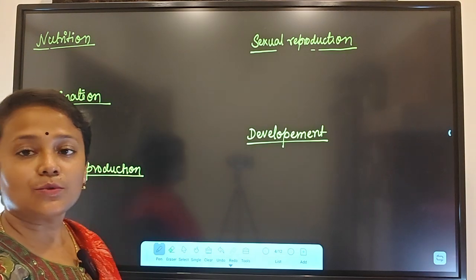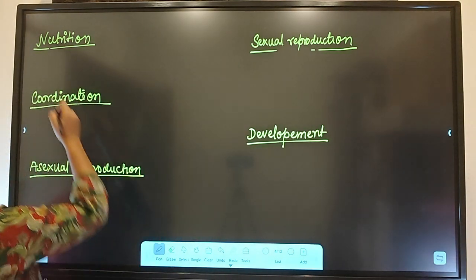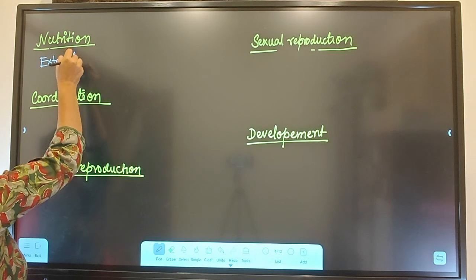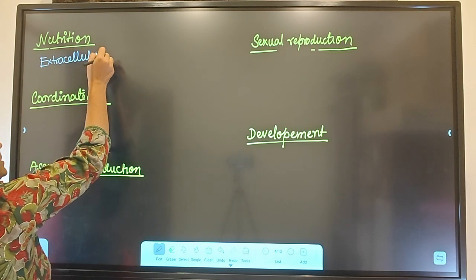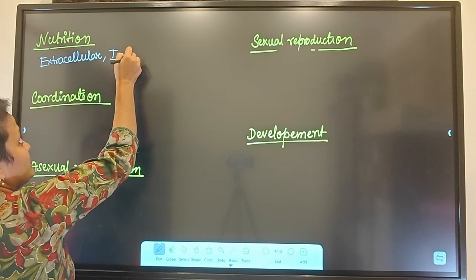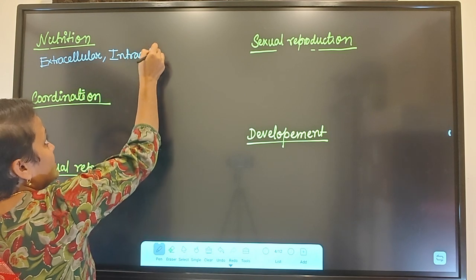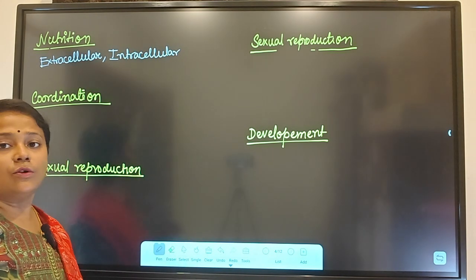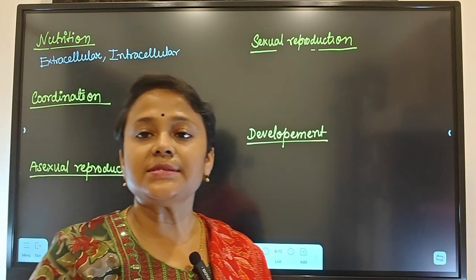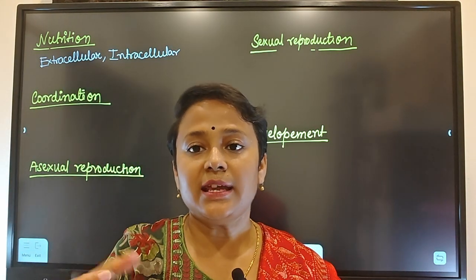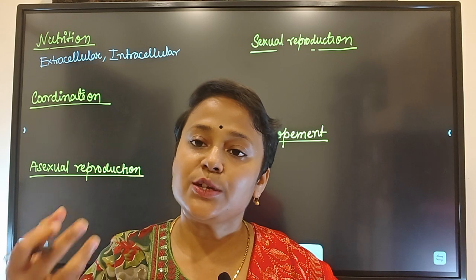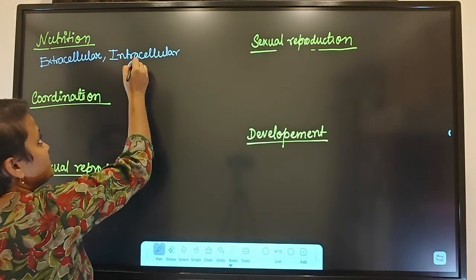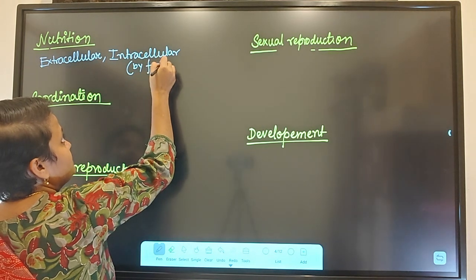Coming to the next one, nutrition. As I told, the nutrition can be extracellular or intracellular. Extracellular means in the gastrovascular cavity, or body cavity. Intracellular means in the lining cells, the gastrodermis, where there are some cells which can engulf the food particle and digest it in a food vacuole. So intracellular means by food vacuole.